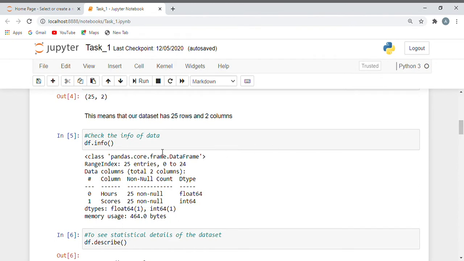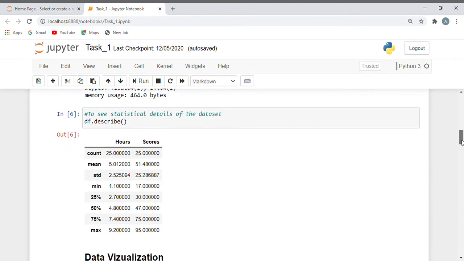Next, the info method. This info method just provides the information related to the columns and other types, like what type of values are in this dataset. The second method is describe. This describe method gives statistical details of the dataset: count, mean, standard deviation, minimum, and maximum values.